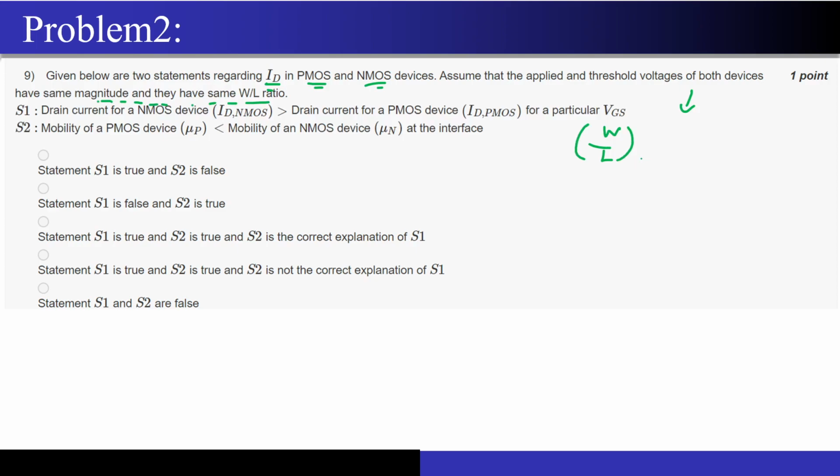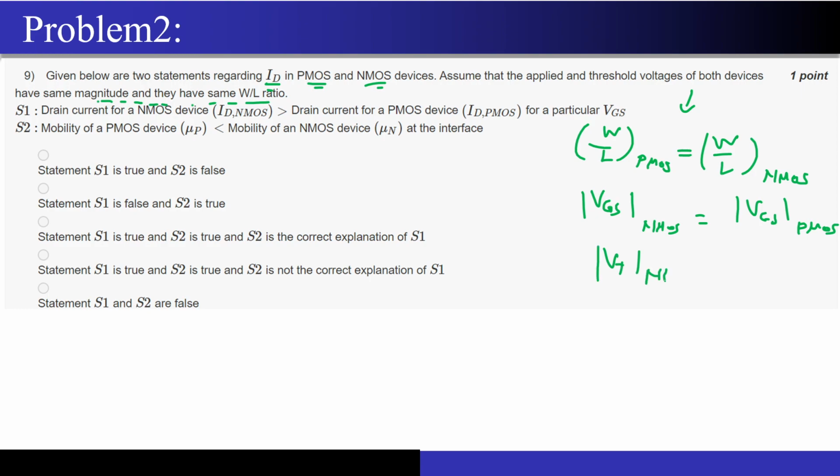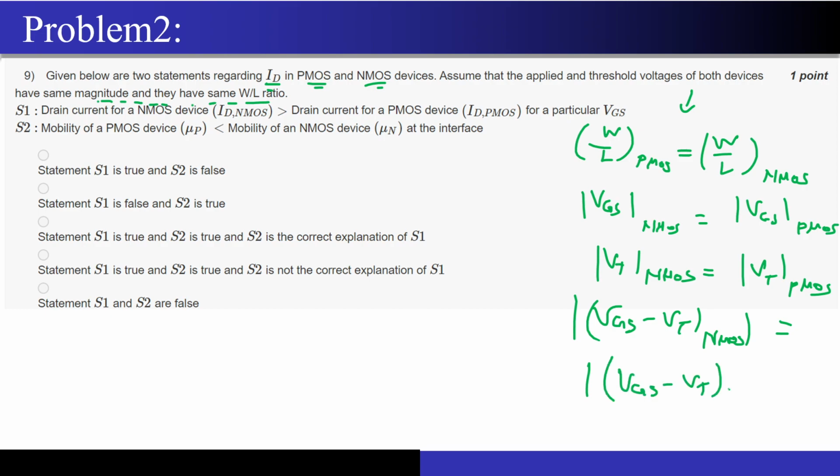W by L of PMOS is equal to W by L of NMOS, correct? So the magnitude of VGS of NMOS is equal to the magnitude of VGS of PMOS that I am having. Also the threshold voltage of NMOS has been given as the same as the threshold voltage of PMOS, correct? So from here I can write that the magnitude of VGS minus VT for NMOS is equal to the magnitude of VGS minus VT of PMOS, correct? So this is what I have deduced from the statement they have given in the question.